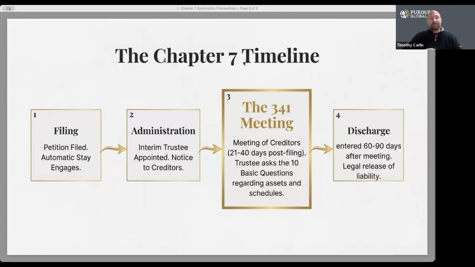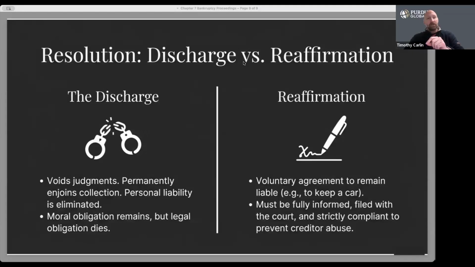Creditors may attend, but rarely do in routine consumer cases. And fourth, you have the discharge. If no objections are filed, the discharge is typically entered 60 to 90 days after the meeting of the creditors.